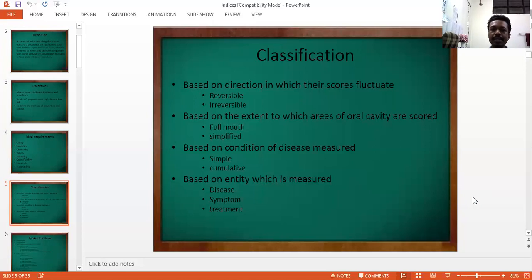Simple means only the present conditions of the disease are recorded, and a cumulative index is an index in which the present and past conditions of the diseases are recorded, like the DMFT index. Then based on the entity which is measured, there are the disease index, symptom index, and treatment index. So this is the broad classification of an index.